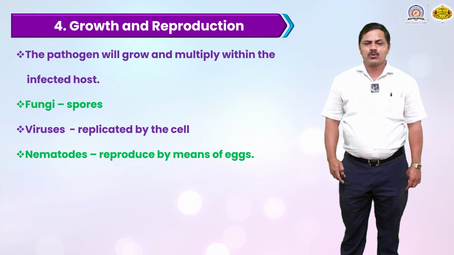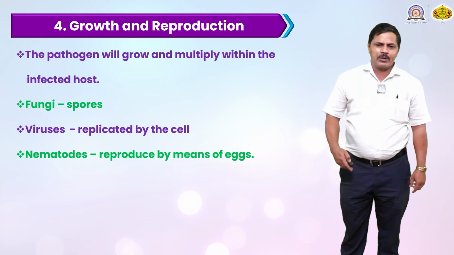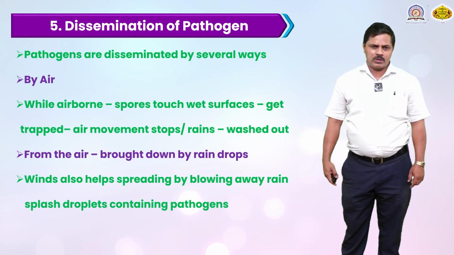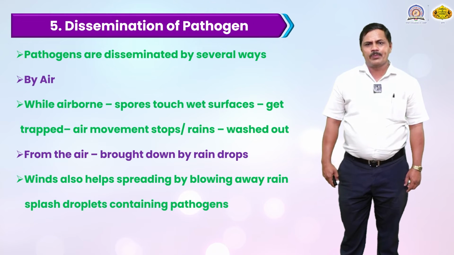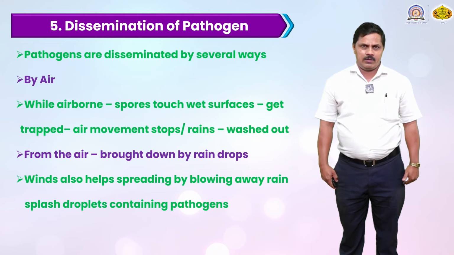Fungi are reproduced by spores. Viruses are replicated by the cell. Nematodes reproduce by means of eggs. Next, dissemination of the pathogen. Pathogens are disseminated in several ways.